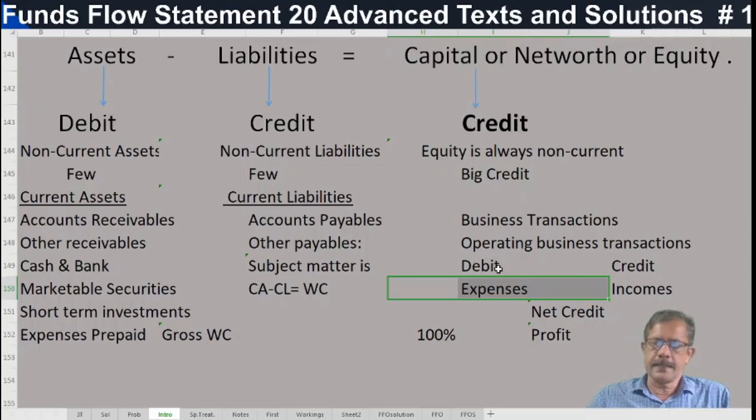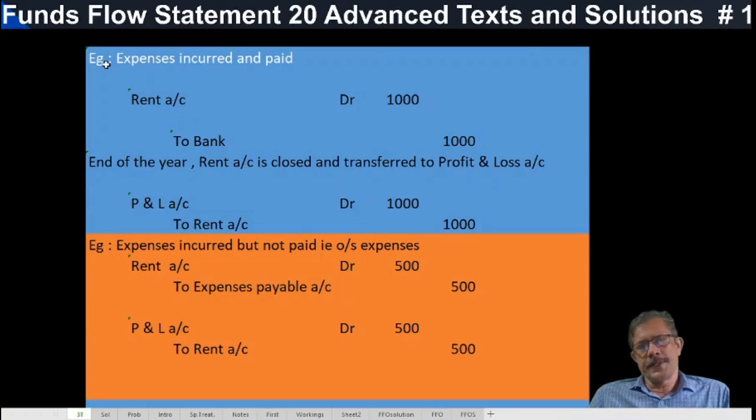We will take one example. Expenses incurred and paid. What is the entry? Say rent is paid, 1,000 rupees. Rent account debit to bank. Say this bank is a current item, a current asset.